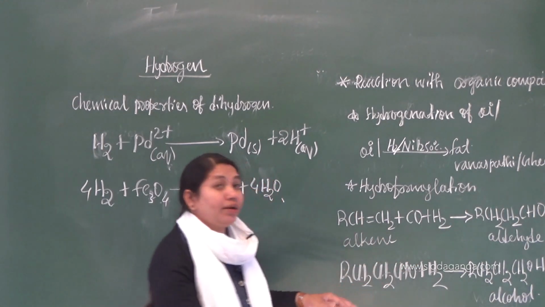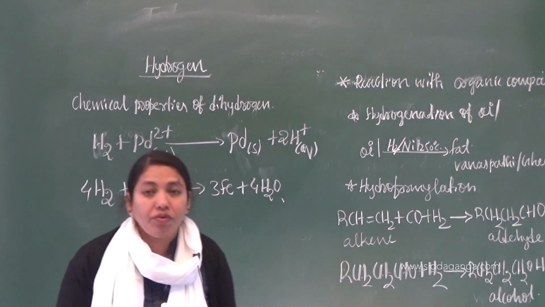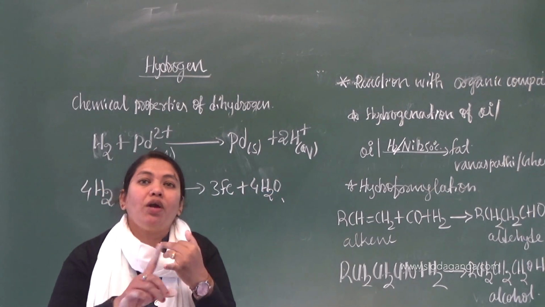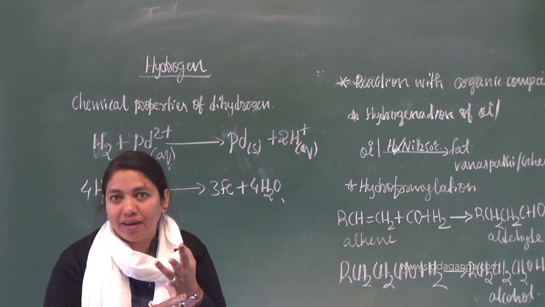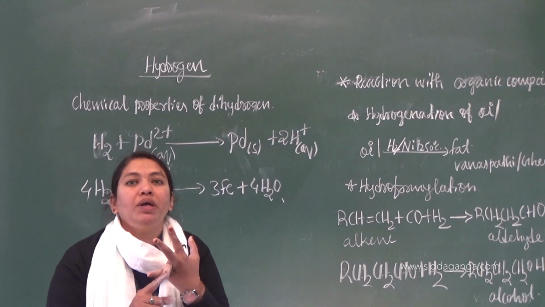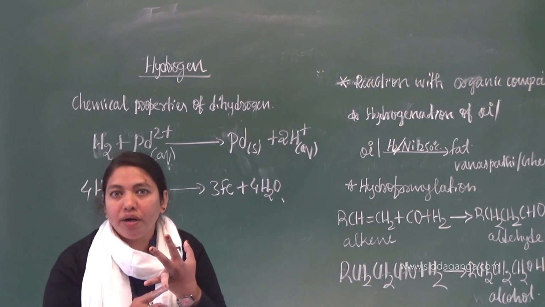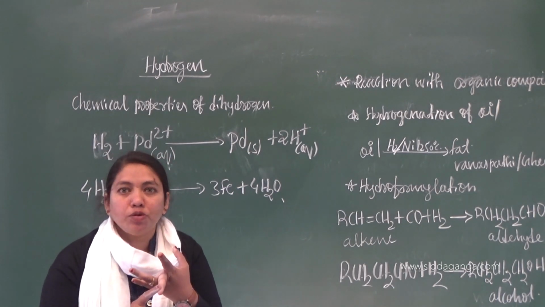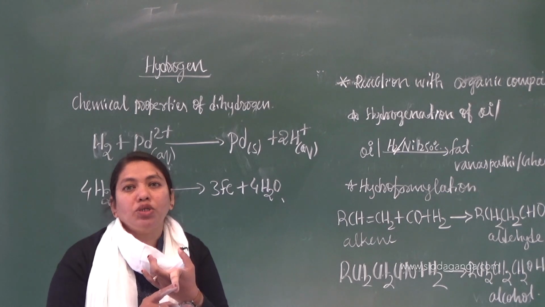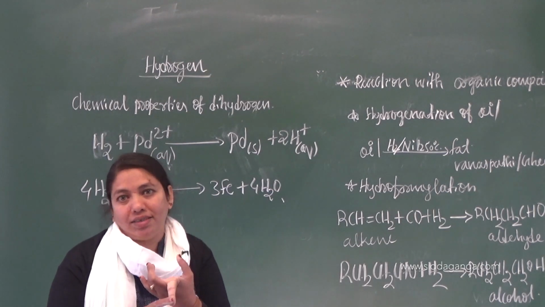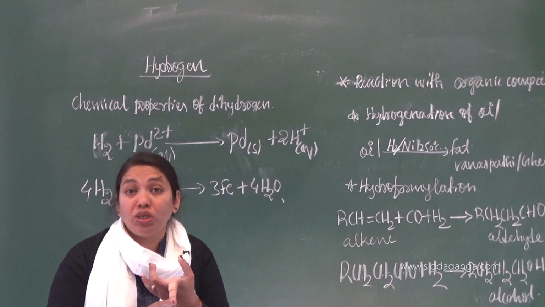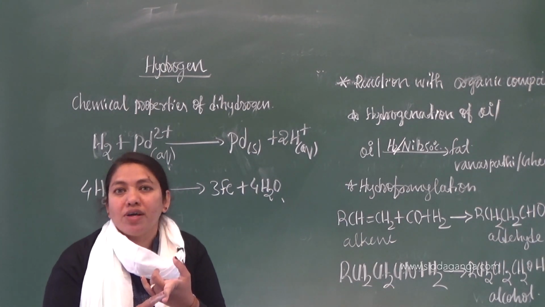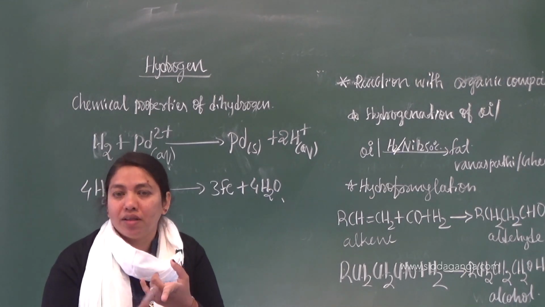So these are all the different chemical properties of our hydrogen. Just to summarize, it reacts with metals to form metallic hydrides, and it reacts with non-metals like oxygen to form water. With nitrogen, it forms ammonia, very important, Haber's process. With halogens, it forms hydrogen halides, HX. Reaction with fluorine is fast, reaction with iodine is slow and requires a catalyst.